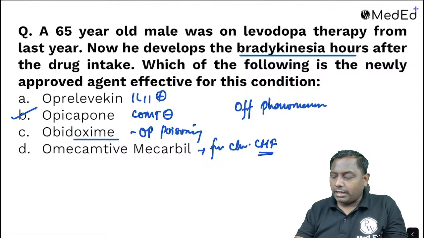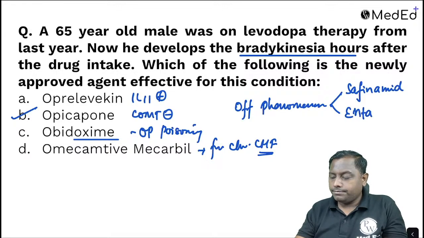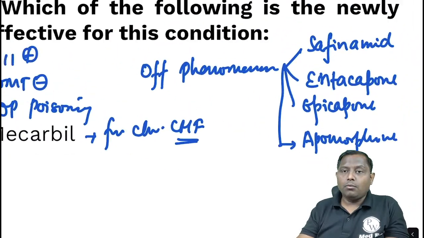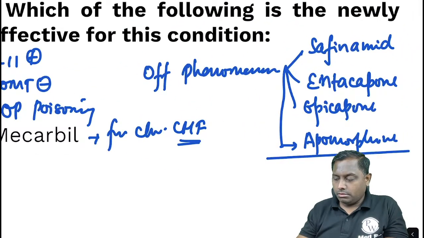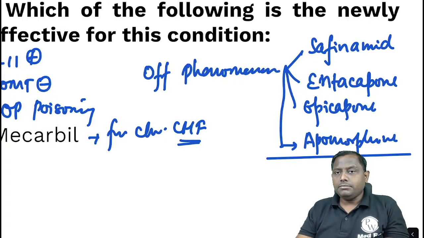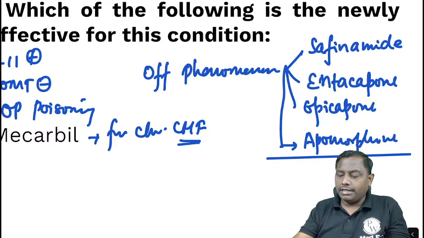Opicapone. So for off phenomena we have safinamide, entacapone, opicapone, and apomorphine. Safinamide is an MAO-B inhibitor.